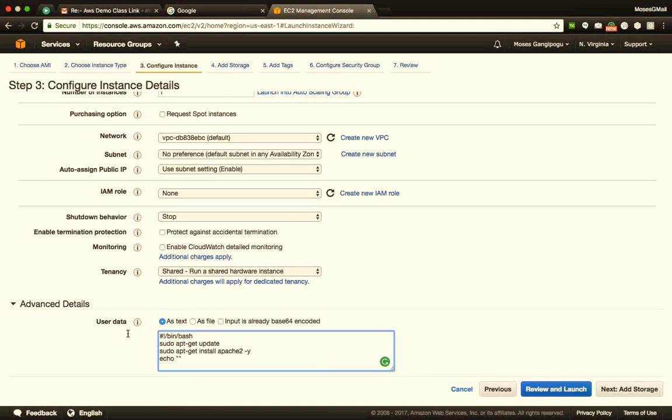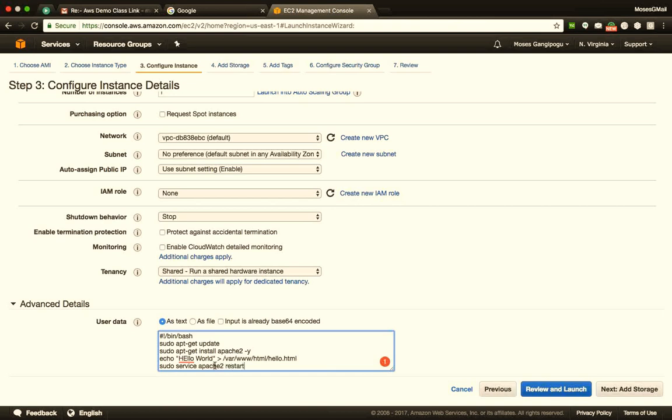I'll say echo hello world, and I want to create it in /var/www/html because I know that is my root document directory, as hello.html. And finally, I need to restart Apache. So sudo service apache2 restart.